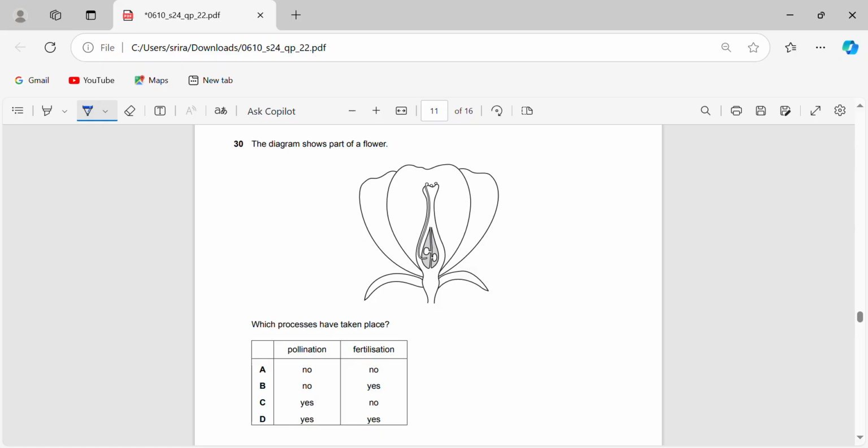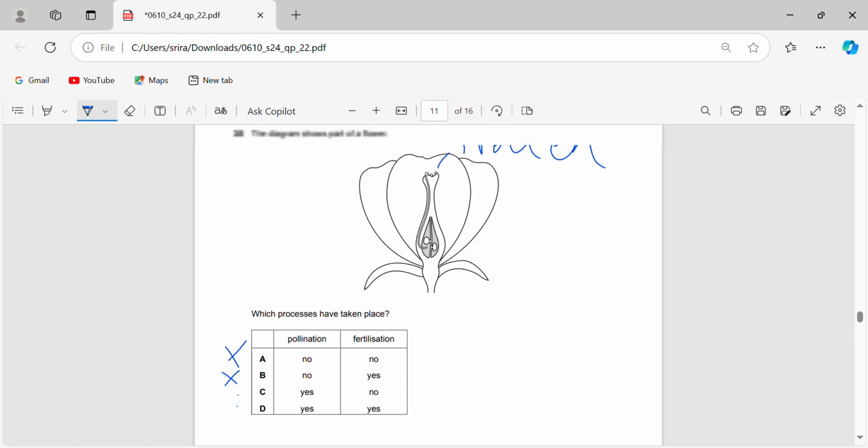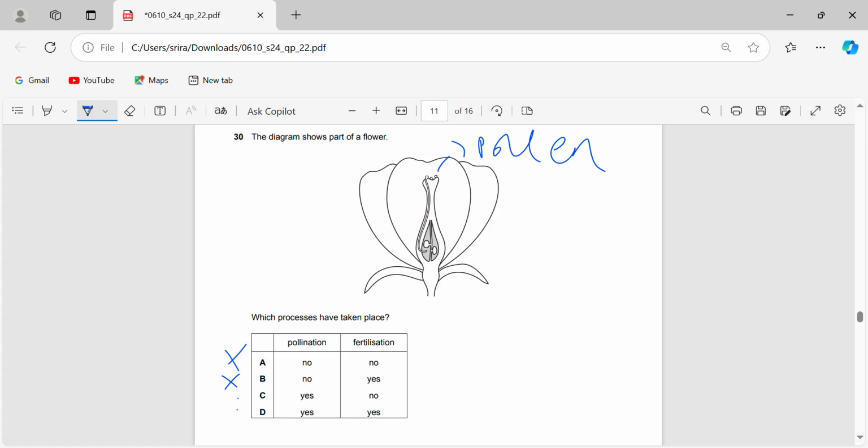So the diagram shows parts of a flower. Which processes have taken place? Here we can see the pollen grains at the top. The pollen tube has grown its way down the style all the way into the ovule, and now it's about to fertilize. It hasn't happened yet. So pollination has definitely happened. We can see the pollen there. So it's either 27C or D. These two are wrong because pollination has evidently occurred. Fertilization hasn't happened yet. So it's 30C, because fertilization hasn't happened yet, but pollination has.